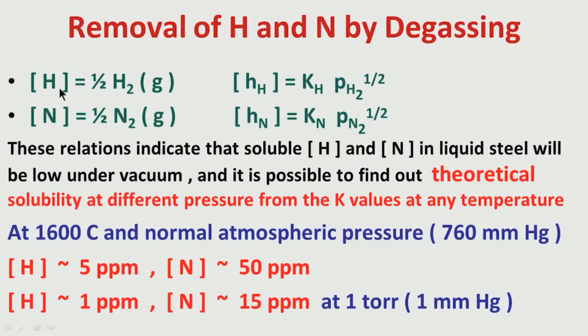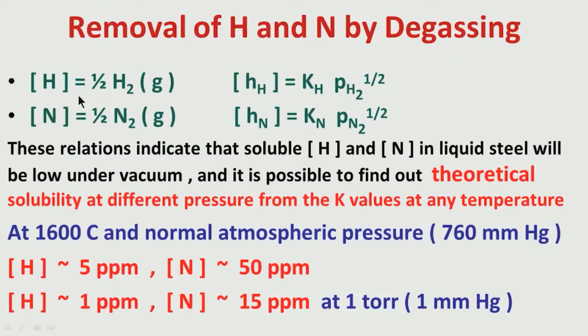Hydrogen and nitrogen are present in steel as soluble hydrogen and nitrogen as elements. Now, this hydrogen and nitrogen from the liquid steel must go to the surface of the liquid steel and then get transformed to hydrogen and nitrogen gas.